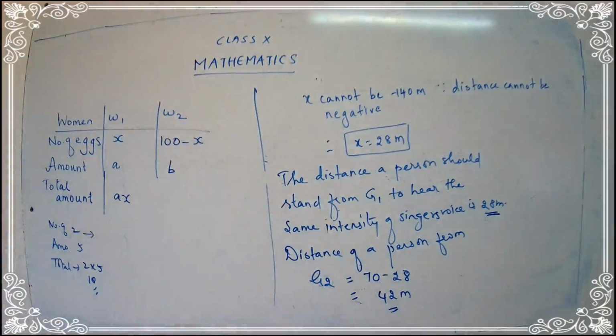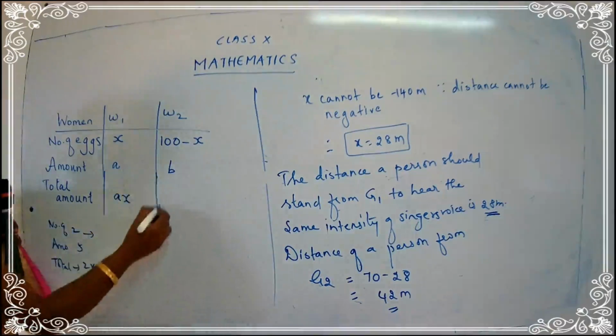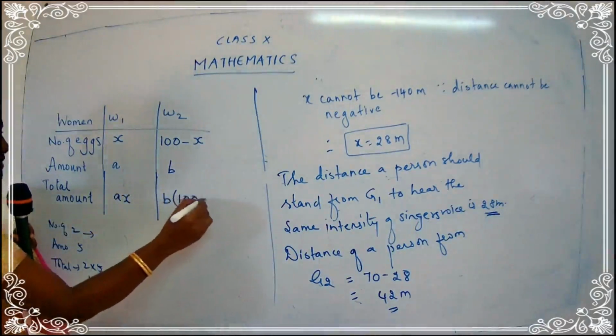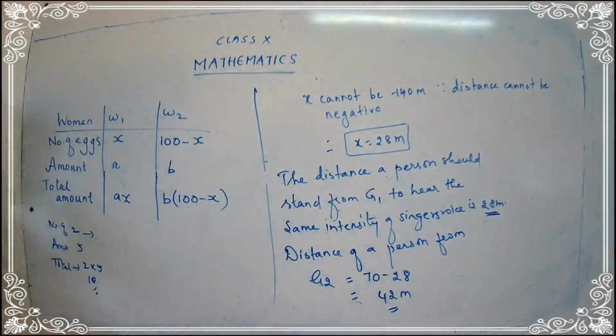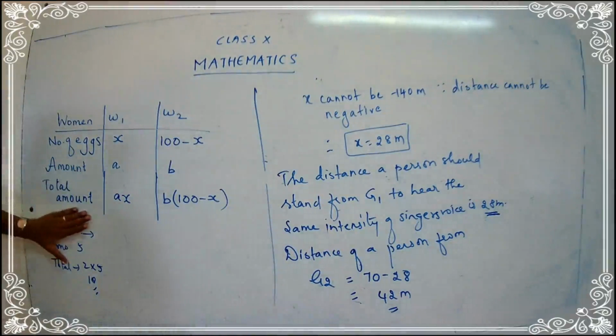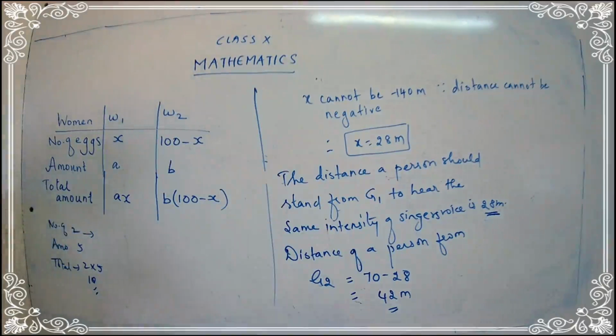And what is the amount she is going to get for that? B. So what will be the total amount, children? It will be B into 100 minus x. Okay. So let's continue our sum. We have filled the number of x, we have taken down the amount, and we have also written the total amount. Now let's try to proceed to the next step.